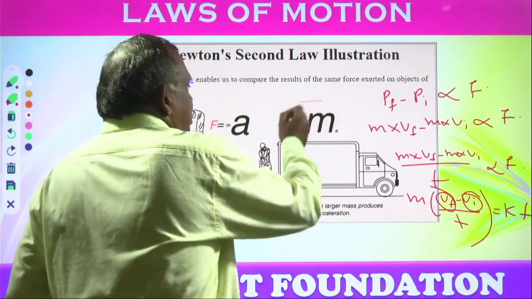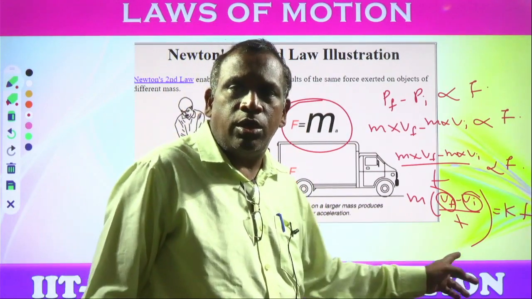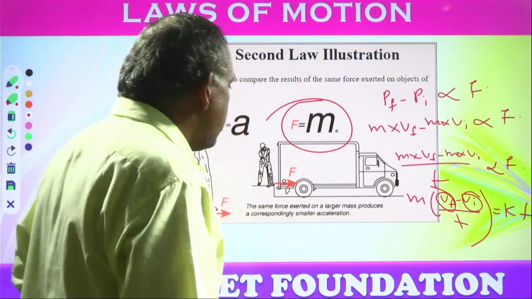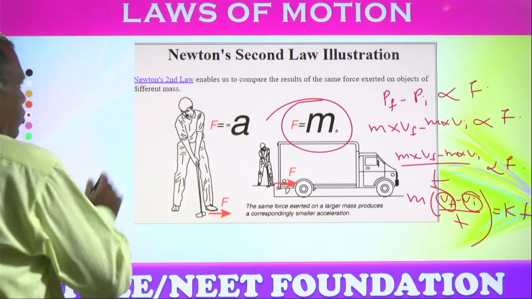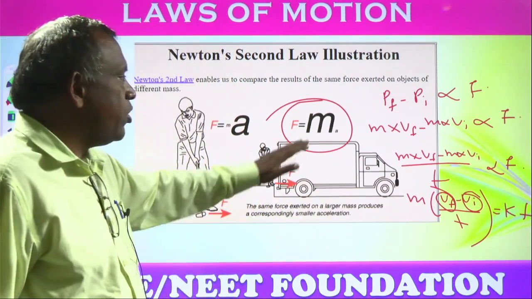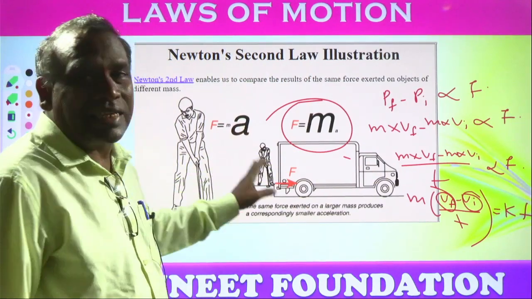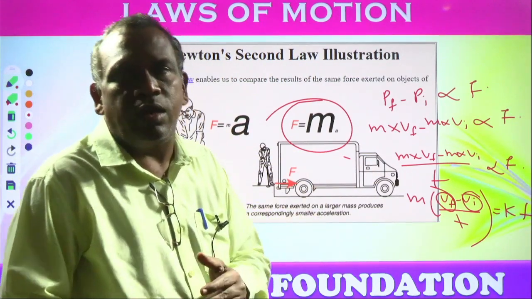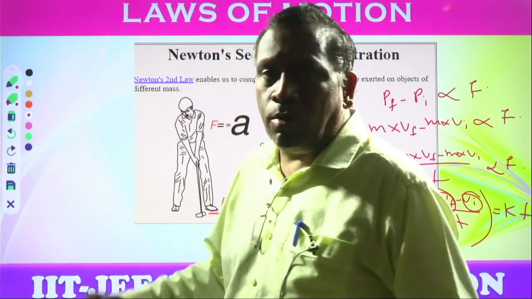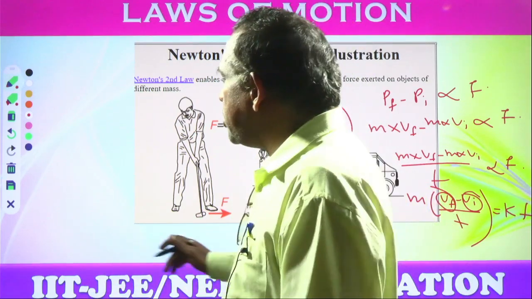Then that is nothing but force equal to mass into acceleration. In this way you can derive Newton's laws. So Newton's second law illustration explains clearly: larger mass, smaller acceleration, and larger acceleration, smaller mass. The same force acts on different objects and produces effects in this manner.